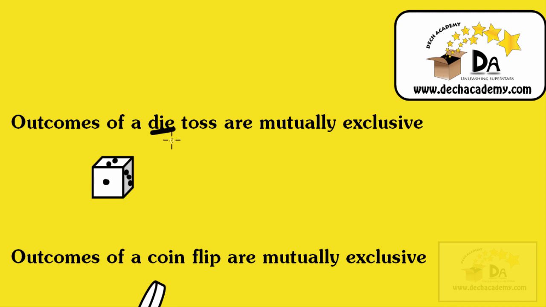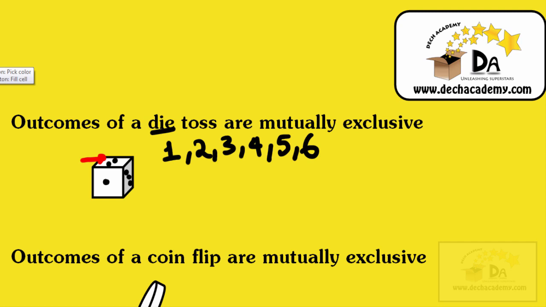Imagine I have a die and I toss it in the air and let it land. There are how many outcomes? 6. Why are there 6 outcomes? Well, if I toss the die and it lands, I'm only considering what number I see on the top face. And there are 6 possibilities because there are 6 faces of the die. There's a face with a 1, a 2, a 3, a 4, a 5, and a 6. So I have 6 possible outcomes.